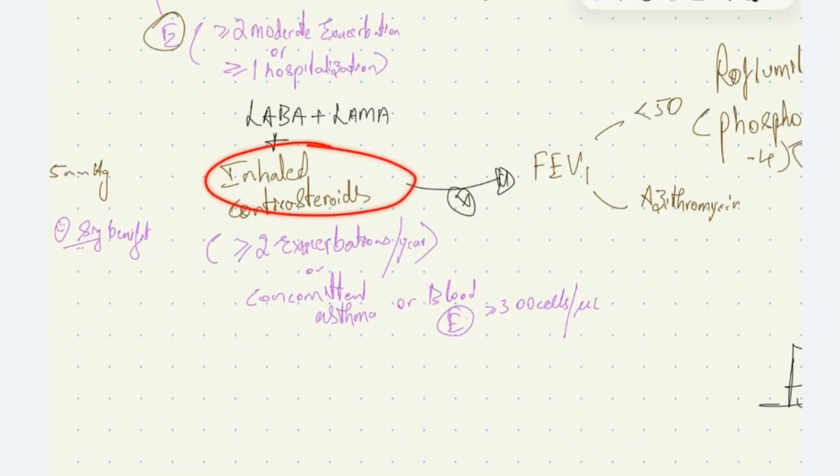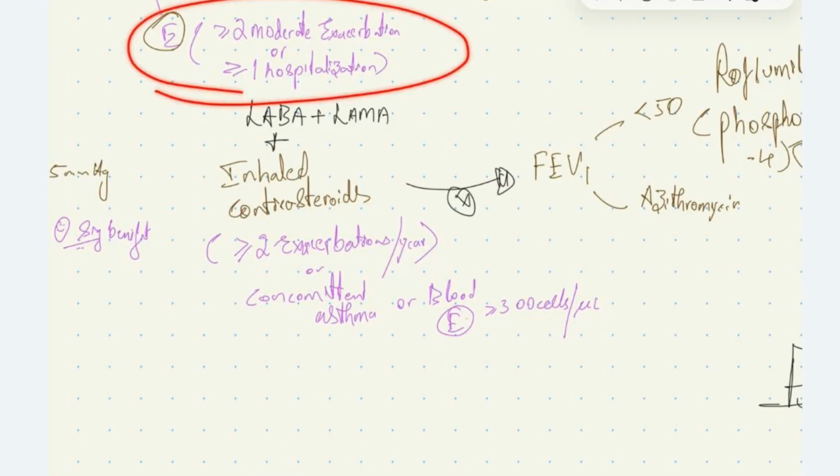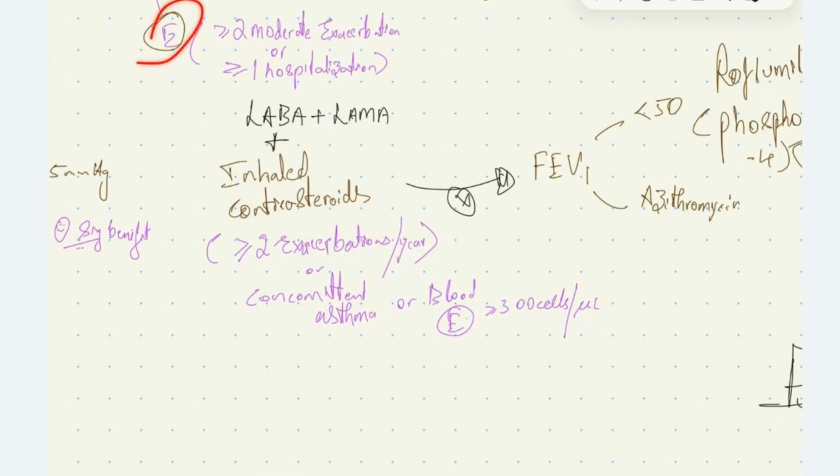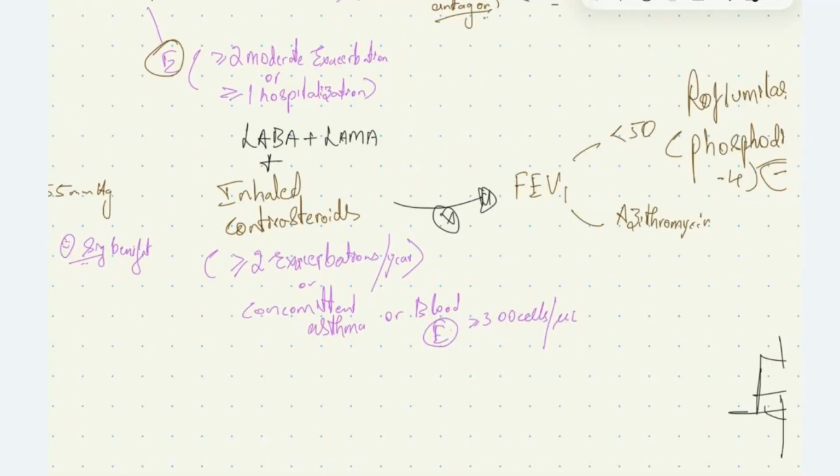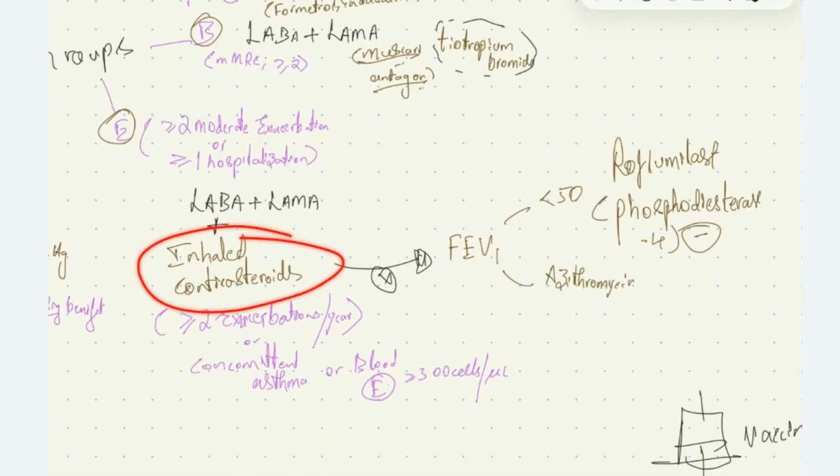The indications for giving inhaled corticosteroids are more than or equal to 2 exacerbations per year, which is the criteria for categorizing as group E, or if the patient has concomitant asthma or blood eosinophil level more than 300 cells per microliter. So if even after giving inhaled corticosteroids the patient develops exacerbations, we'll check FEV1.